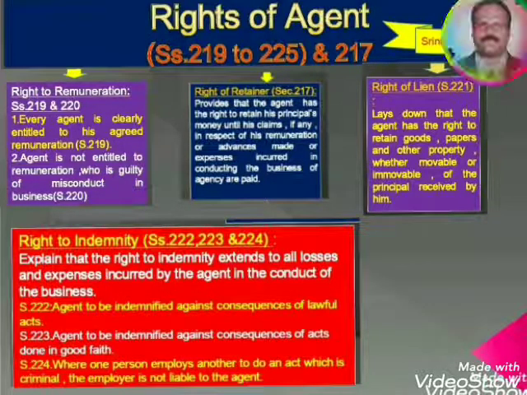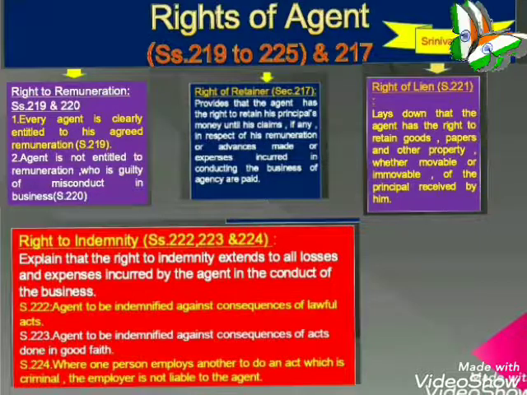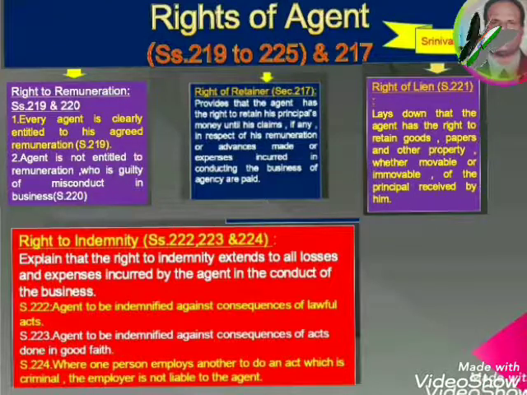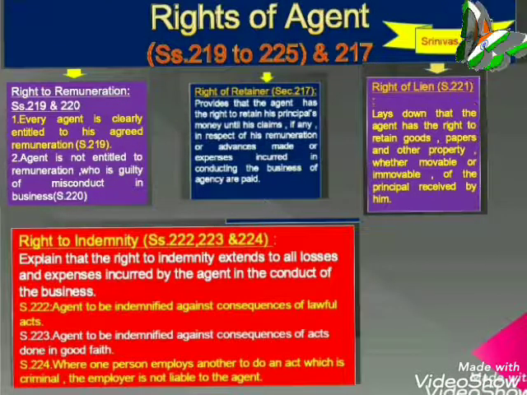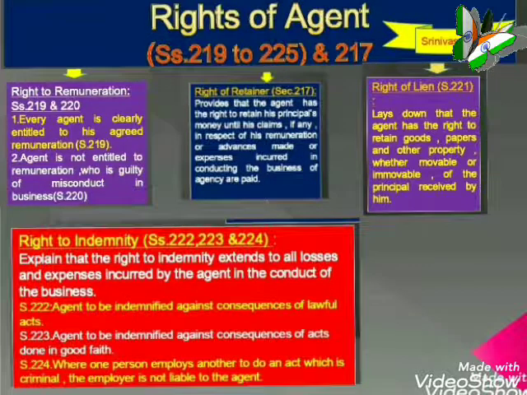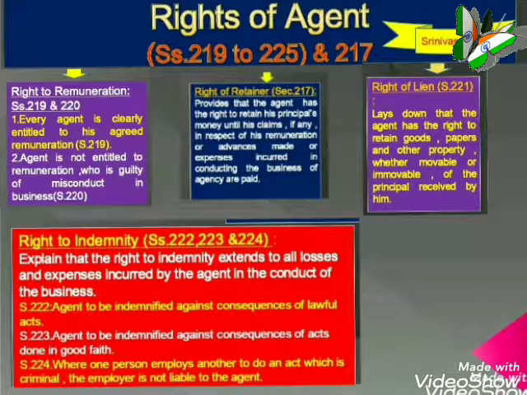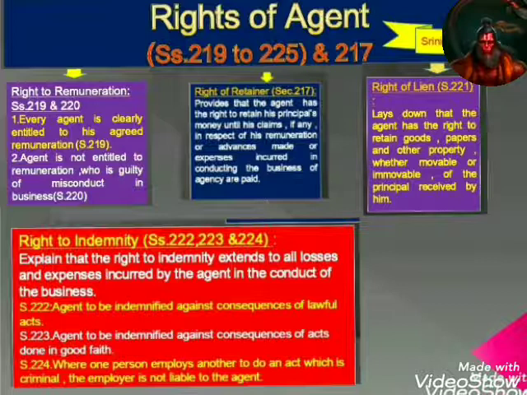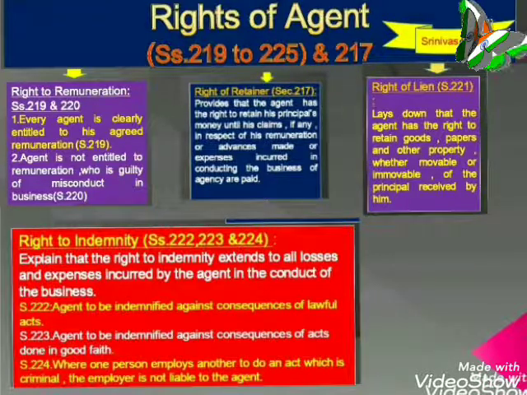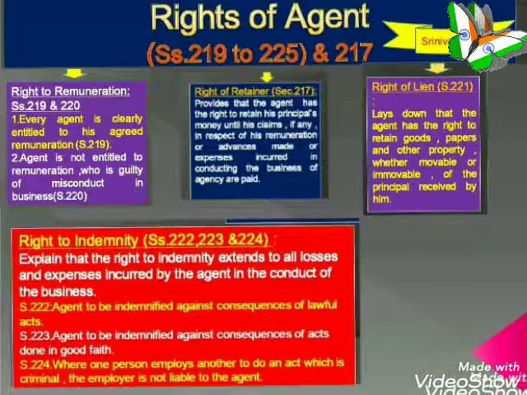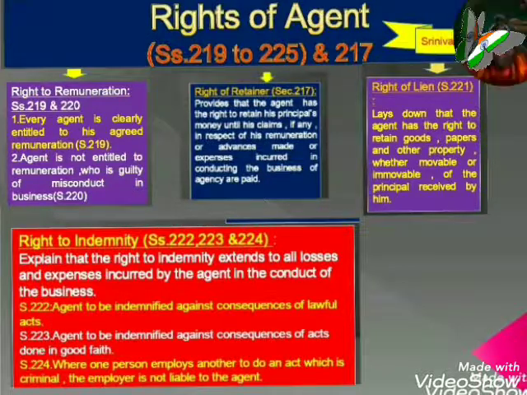That is about 222, agent to be indemnified against the consequences of lawful acts. The employer of the agent is bound to indemnify him against the consequences of all lawful acts done by such agent in exercise of authority conferred upon him. So here the very first case is: B at Singapore, under instructions of A of Calcutta, now Kolkata, contracts with C to deliver certain goods to him. A does not send the goods to B and C sues B for breach of contract.